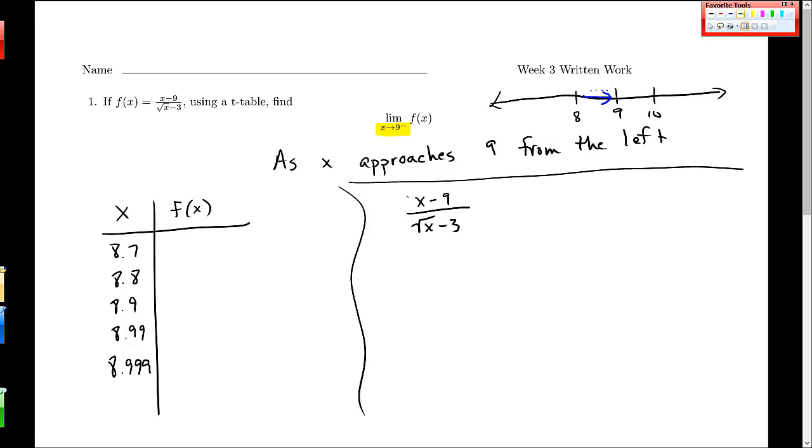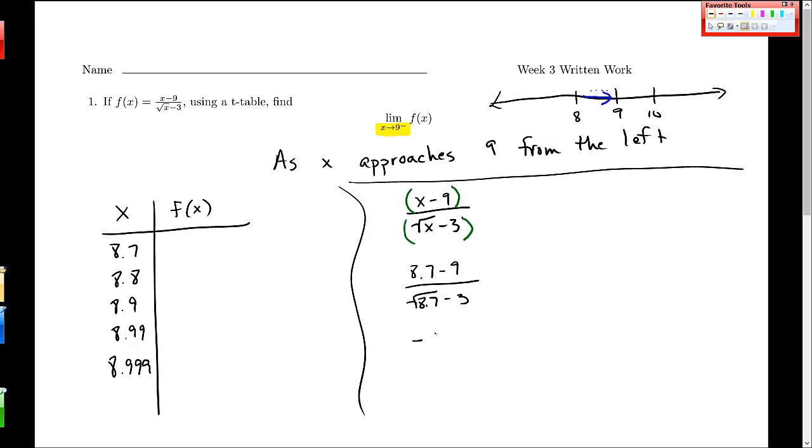You need to insert for your calculator these parentheses here and here so that your calculator knows that that's the whole numerator and then there's a whole denominator. You also need to make sure that this minus 3 is not inside the square root. So let me plug in 8.7 minus 9 and the square root of 8.7 minus 3.